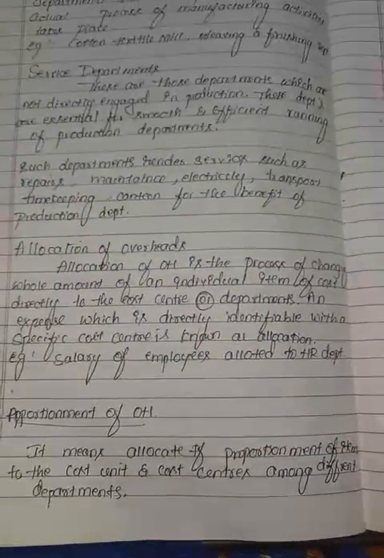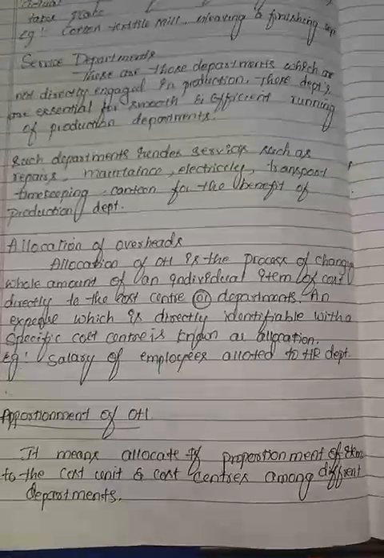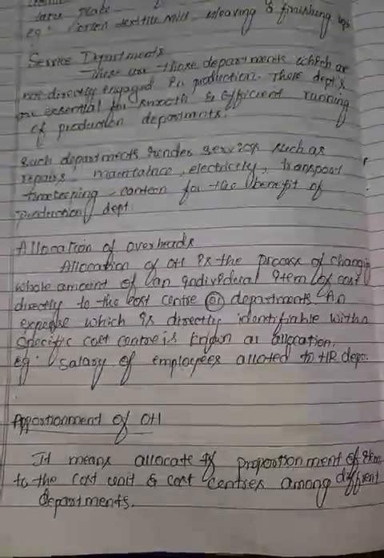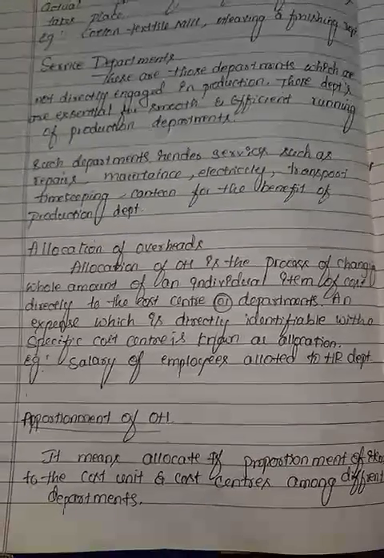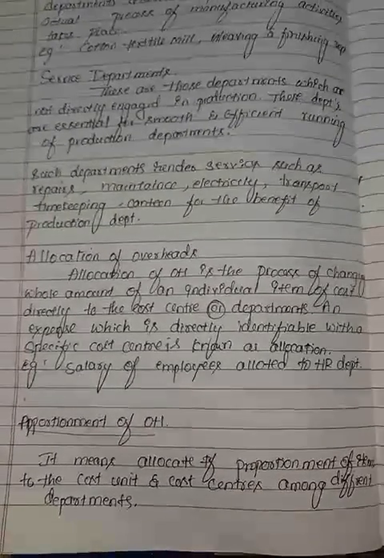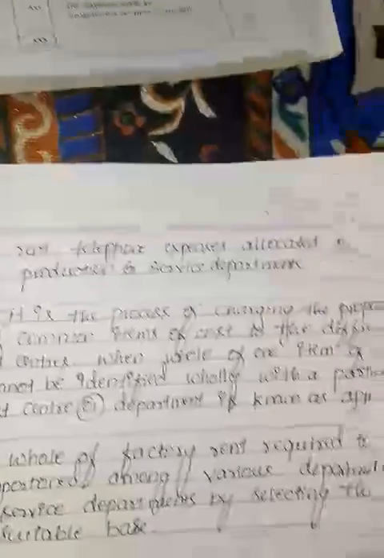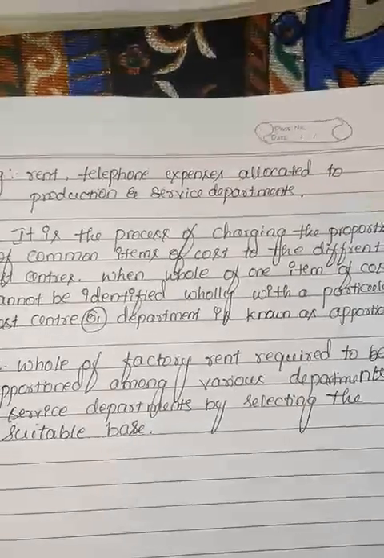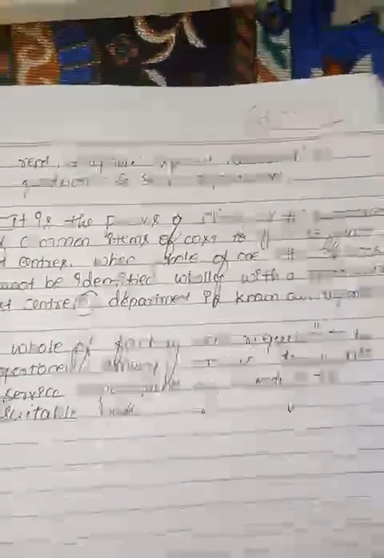It means allocating a proportion of an item to the cost unit and cost center among different departments. For example, rent and telephone expenses are allocated to the production and service departments.